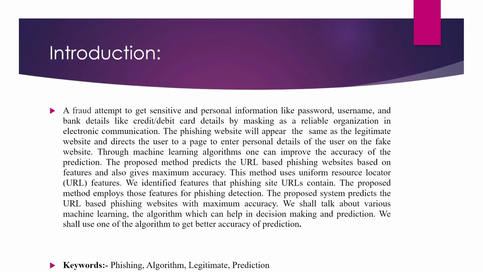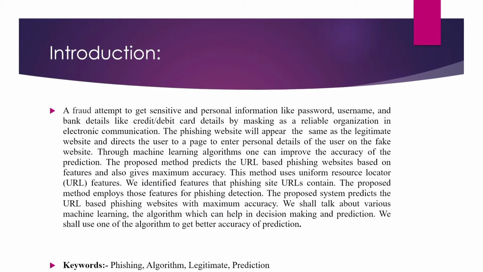Here I used some keywords like phishing, algorithm, legitimate, prediction. Phishing is nothing but a fake URL. Legitimate is a good URL, a correct URL. An algorithm is a step-by-step process which defines a set of instructions executed in a certain order. That is called an algorithm. And prediction is a deduction of which one is correct, whether it's correct or wrong.